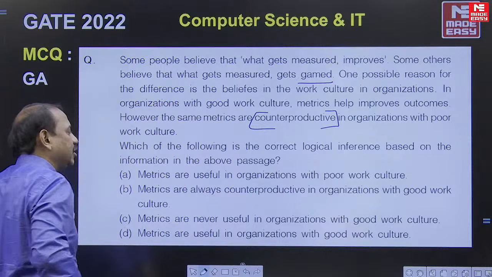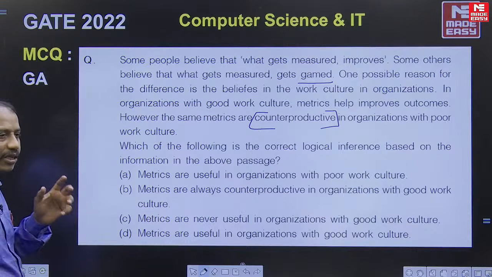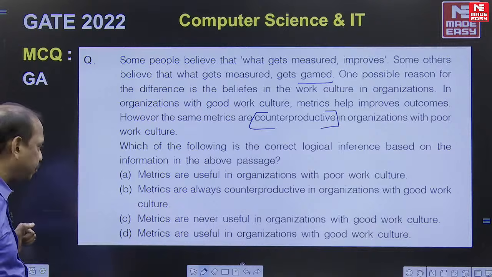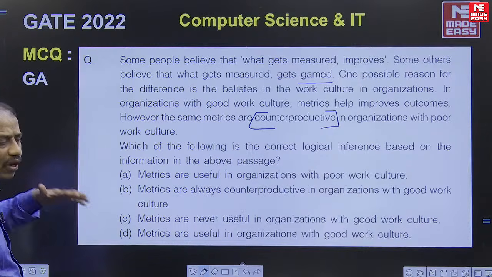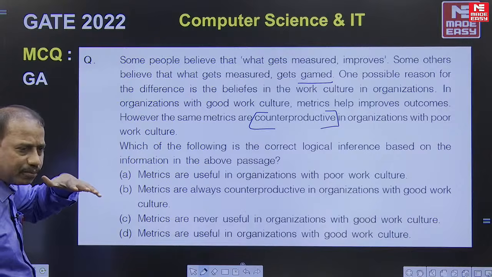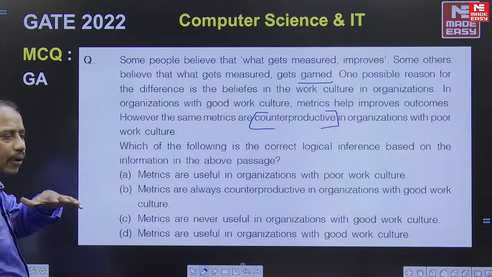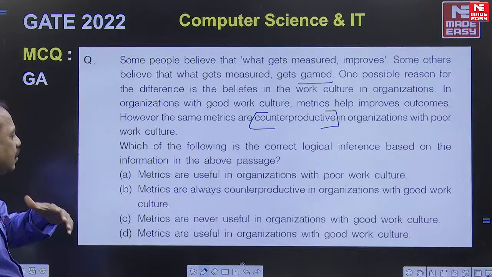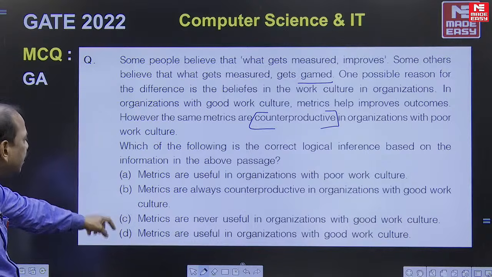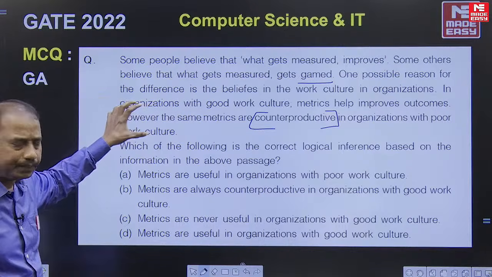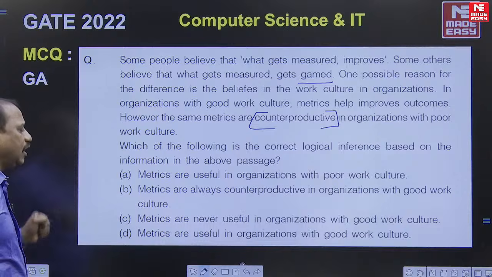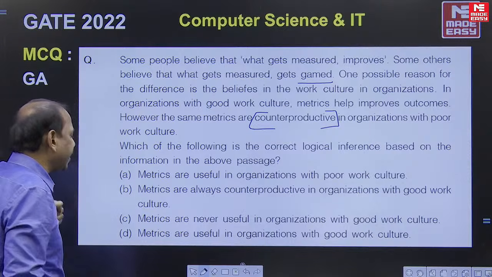Now let's use the elimination technique. Before using it, let's first read the options. Which of the following is the correct logical inference? You know what inference is. If you are able to infer something, you are able to understand it by finding out its conclusion. So you have to choose an option that best matches the information given in the passage. Right. Now let's use the elimination technique.